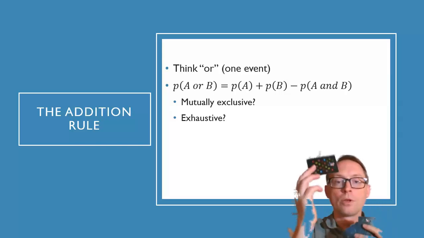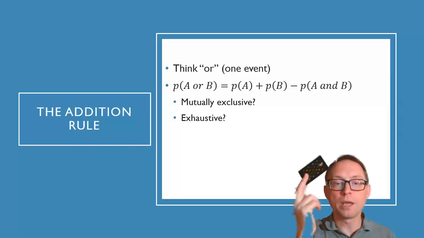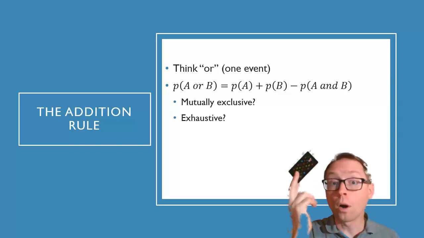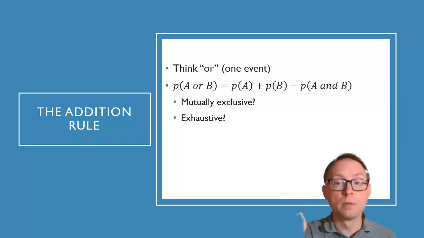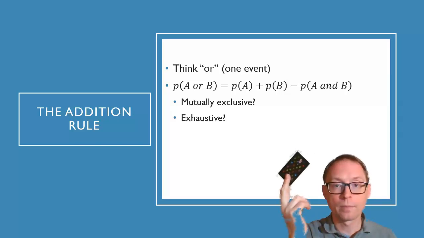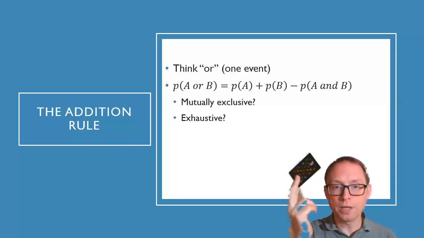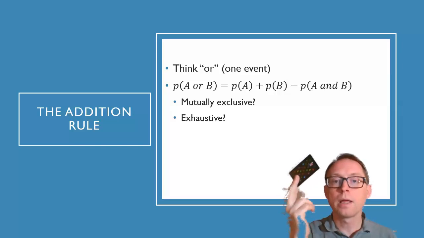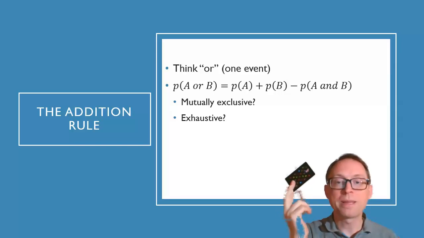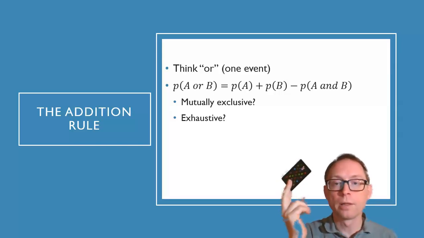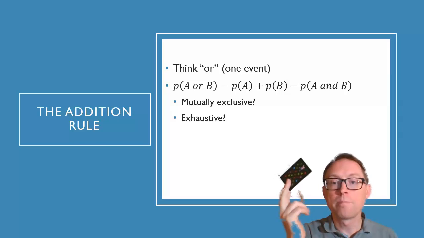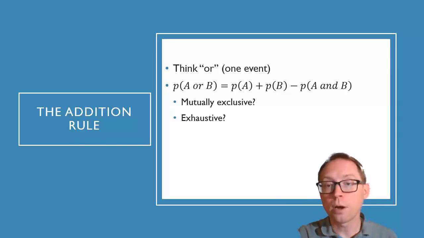One pull. The question is, what is the probability of this being a red or a club, for example? So the probability of A or B. So the P means probability. A would be the first event. So that would be pulling a red card. And then the probability of B would be pulling a club card.